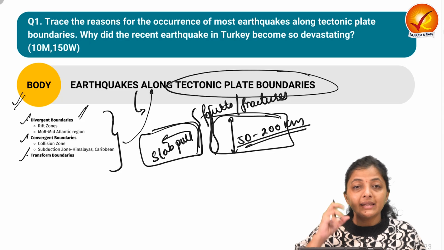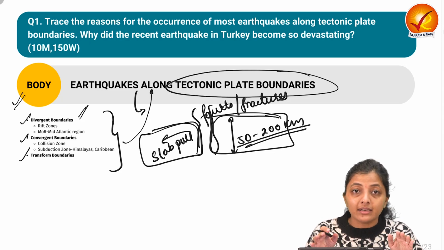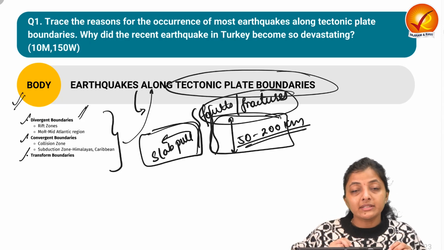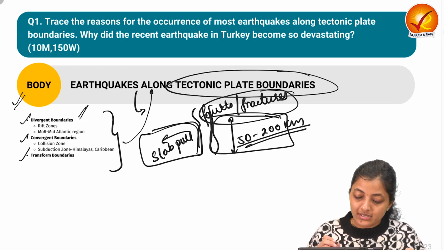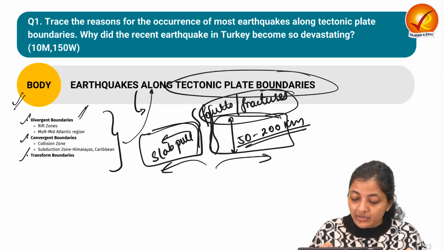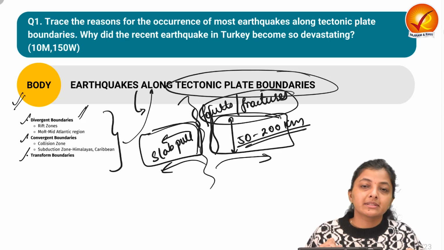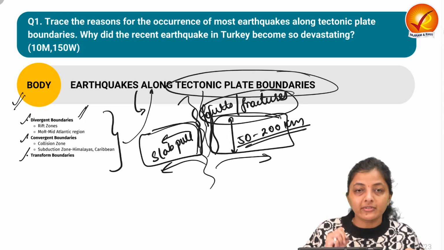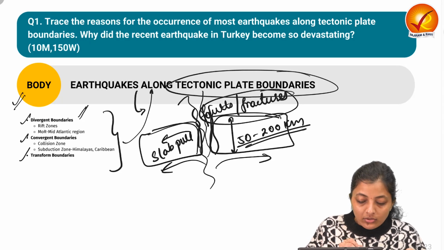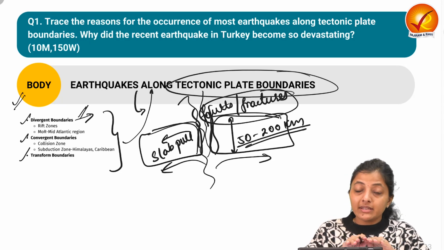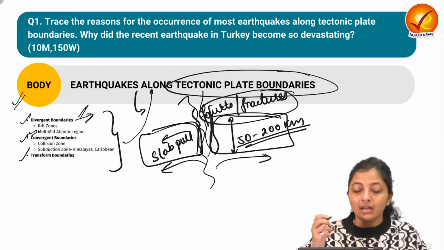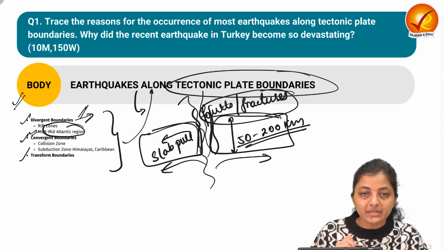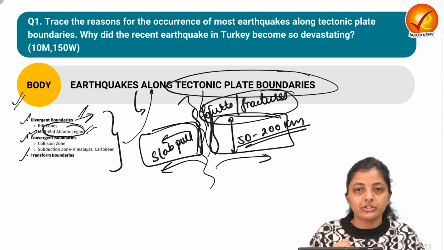When these plates crack, faults and fractures occur along the plate boundaries, and there is a massive release of energy from the lithospheric plate. So along the divergent boundaries, when rift zones or mid-oceanic ridges are created, earthquakes occur.